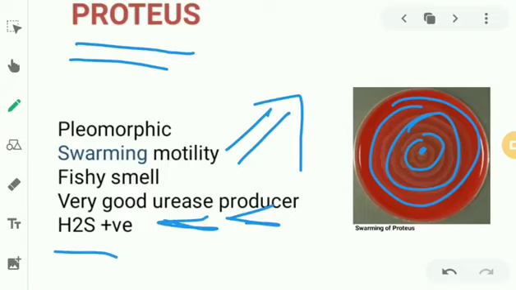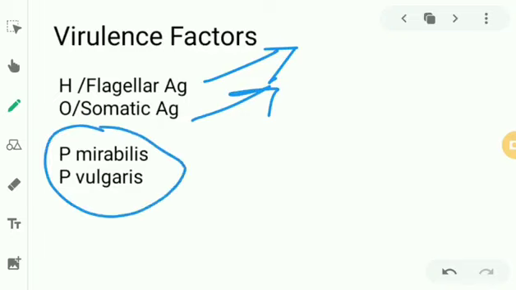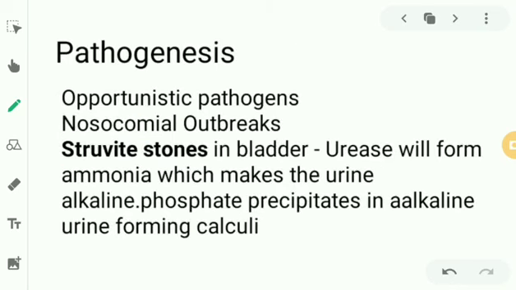But since in Proteus the urine is alkaline, we tend to use those antibiotics which are more effective in alkaline medium. Okay, so that is a point to be noted. The virulence factors: you can have flagellar or H antigen, you can have O somatic antigen, that is a lipopolysaccharide or endotoxin. There are two major species we are going to study, Proteus mirabilis and Proteus vulgaris. They are opportunistic pathogens actually. They can cause hospital outbreaks.